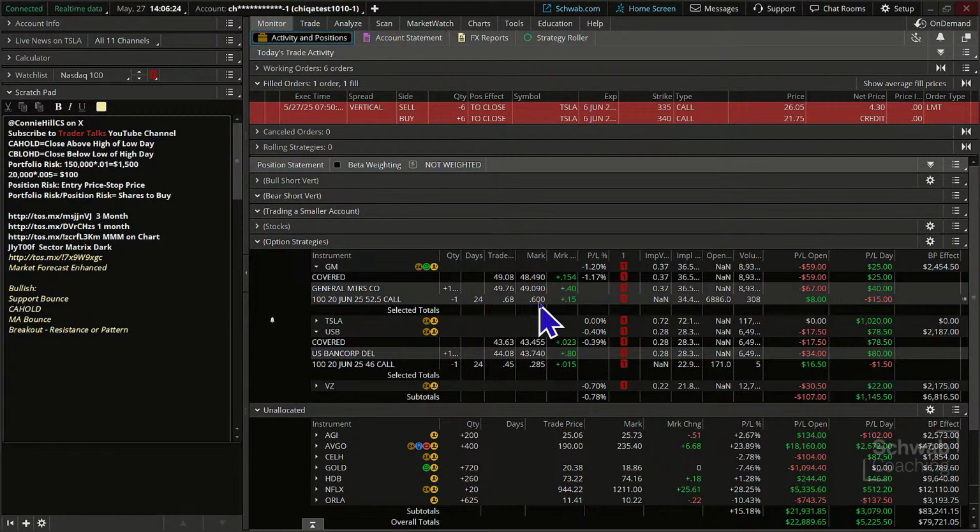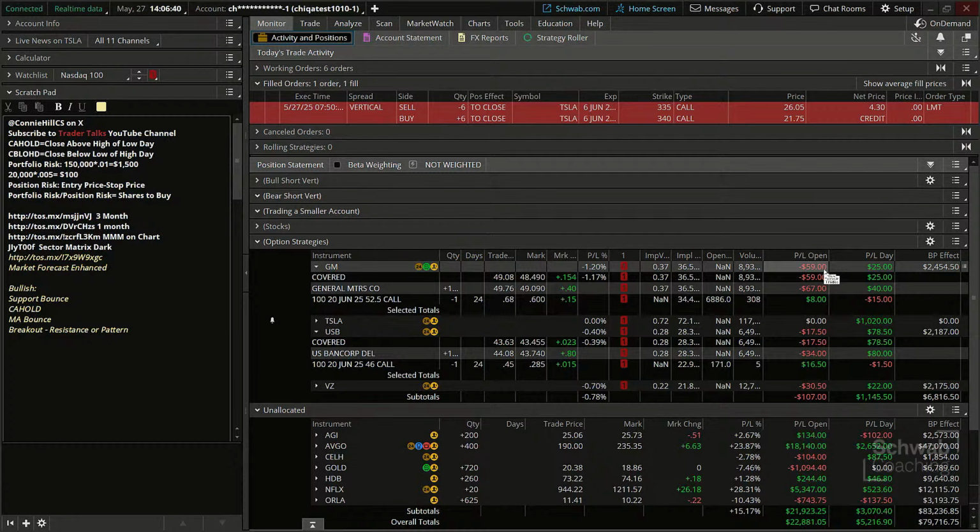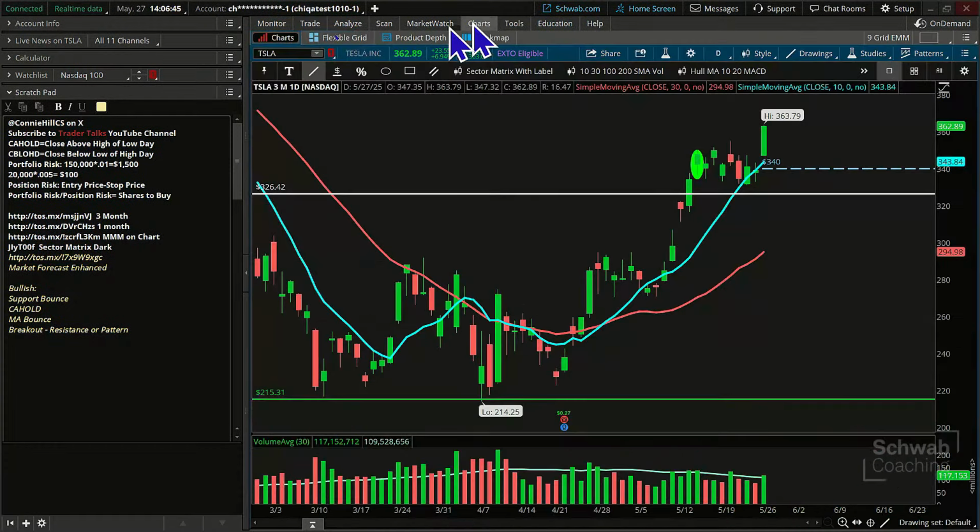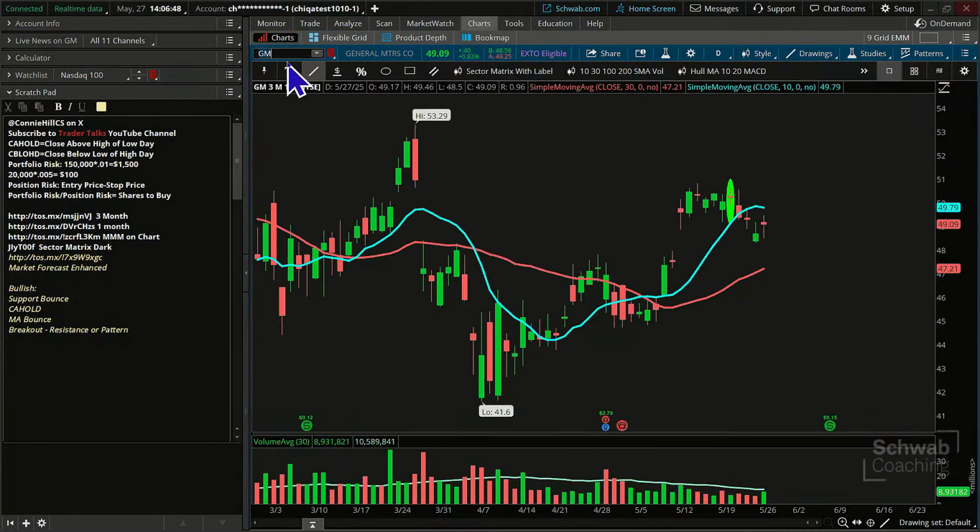So earlier in the day, before this stock had a little bit of a move, we were sitting here at I think it was about 40 cents this morning. And it was like, okay, that little hedge of the covered call is helping the position overall. And so you can see right now we're down on it a little bit, but made $25 today. If we look at the chart, we're going to notice that there hasn't been a lot of movement. Okay, so we got in here on this day. Actually, there was a little bit of movement because we had a little bit of pulling back, and then today gave it a little bounce. Okay, and so that hedge, that call is helping us out.